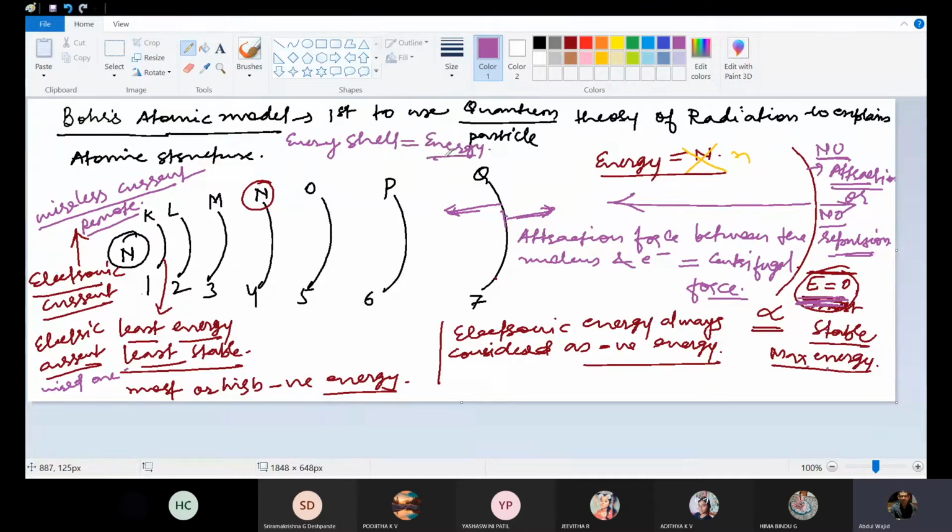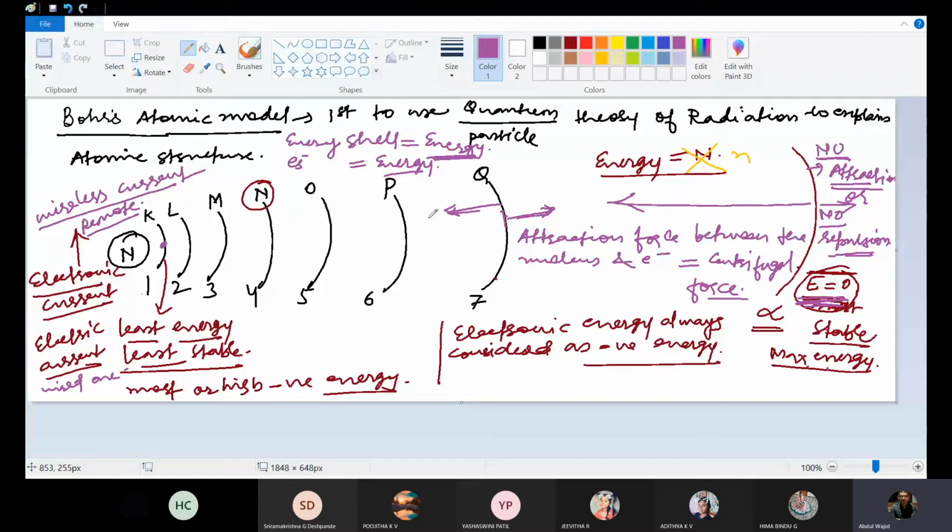Electrons also have a certain fixed amount of energy, and electrons will occupy their position in terms of energy only. If an electron has less energy, it will be placed closer to the nucleus, and if an electron has more energy, it will stay away from the nucleus, in the higher shells.